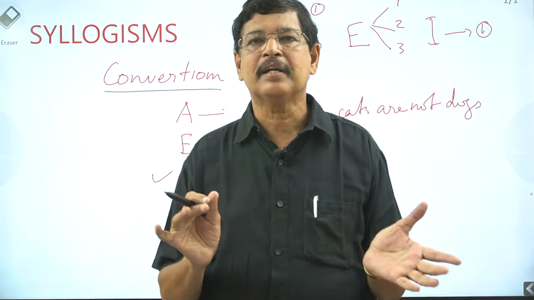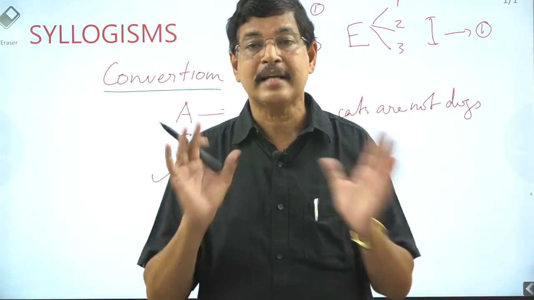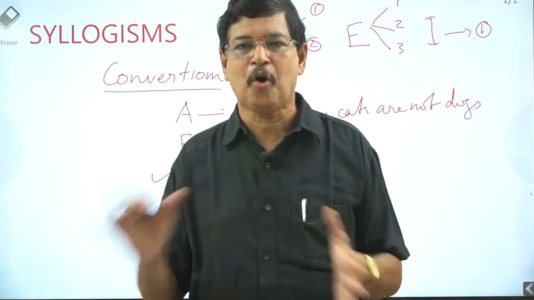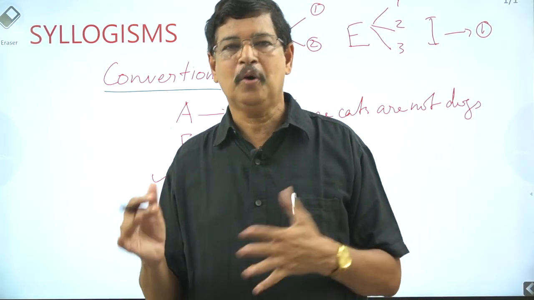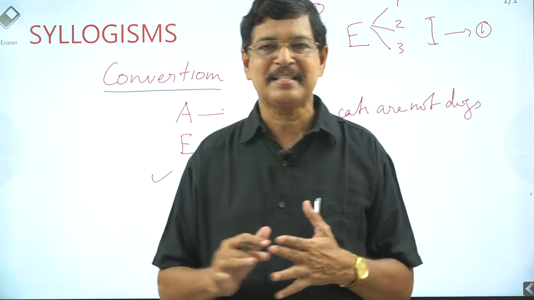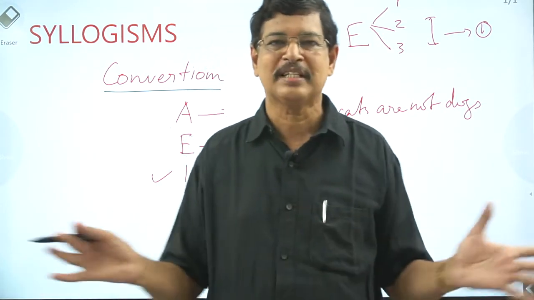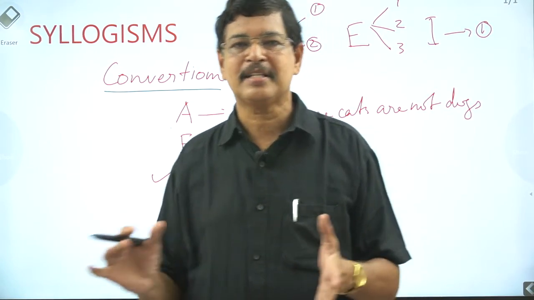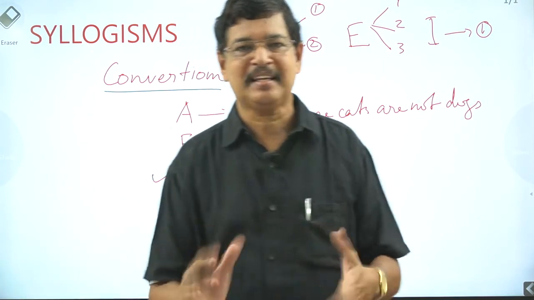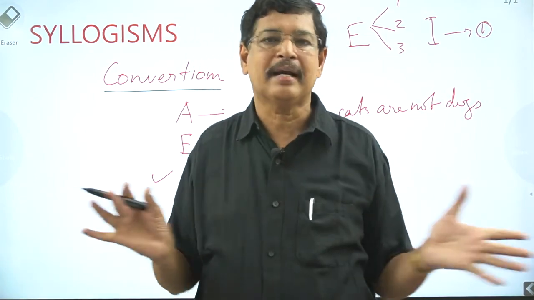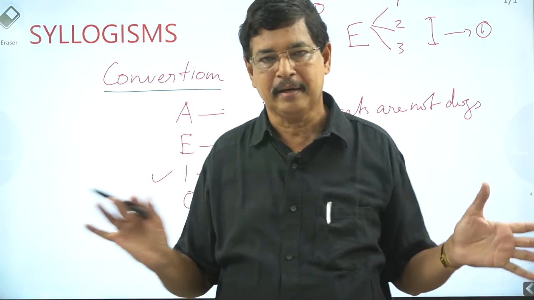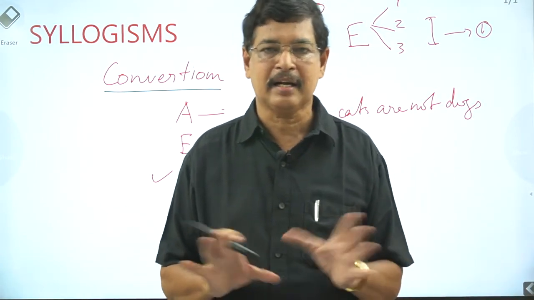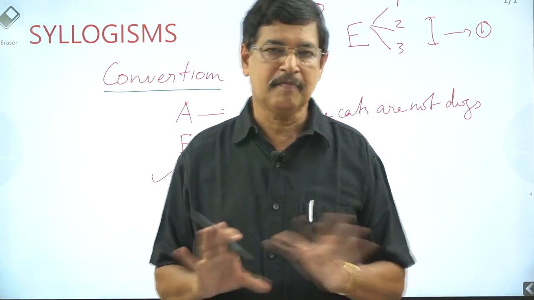When an A-type statement is converted, we get 2 conclusions: all cats are dogs, some cats are dogs, some dogs are cats. When an E-type statement, no cats are dogs, is converted, very simply we arrive at no dogs are cats, some cats are not dogs, some dogs are not cats. Three conclusions we can reach. When an I-type, we get only 1: some cats are dogs, some dogs are cats. O-type cannot be converted. Never convert an O-type statement to another. Okay, this is the conversion part. When a statement is given, we can convert it into these forms.